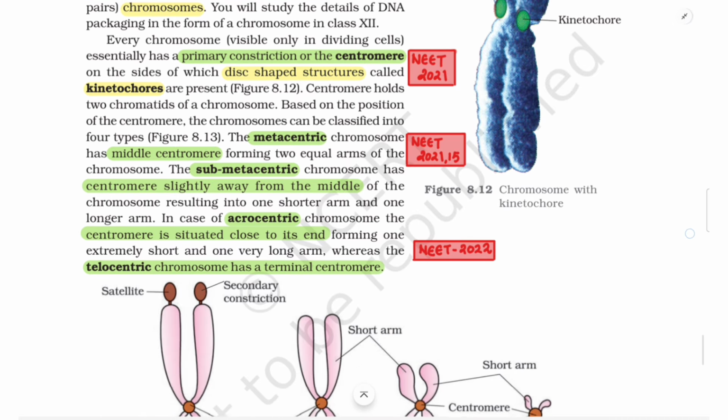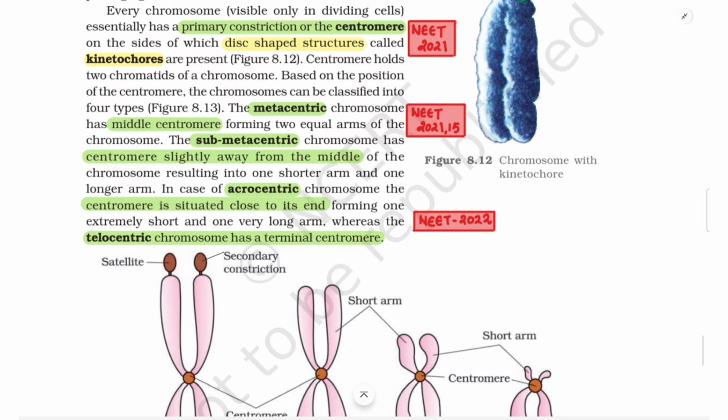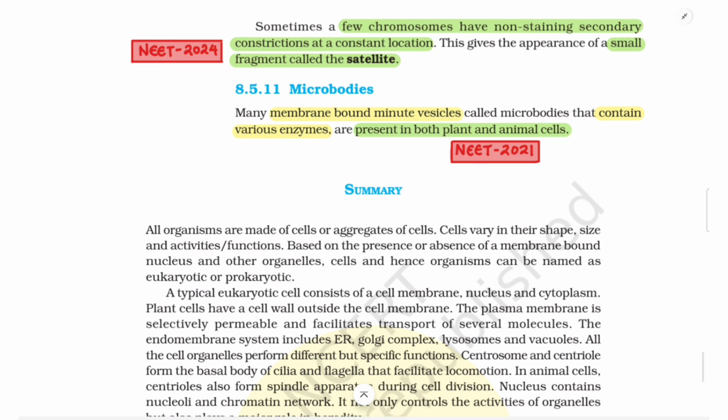Figure 8.13. The metacentric chromosome has a middle centromere forming two equal arms of the chromosome. The submetacentric chromosome has the centromere slightly away from the middle of the chromosome, resulting in one shorter arm and one longer arm. In case of the acrocentric chromosome, the centromere is situated close to its end, forming one extremely short and one very long arm, whereas the telocentric chromosome has a terminal centromere. Sometimes a few chromosomes have non-staining secondary constrictions at a constant location. This gives the appearance of a small fragment called the satellite.